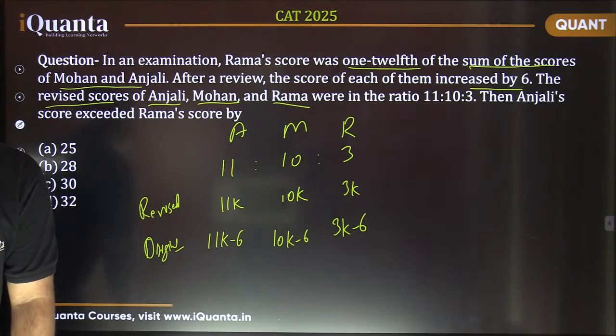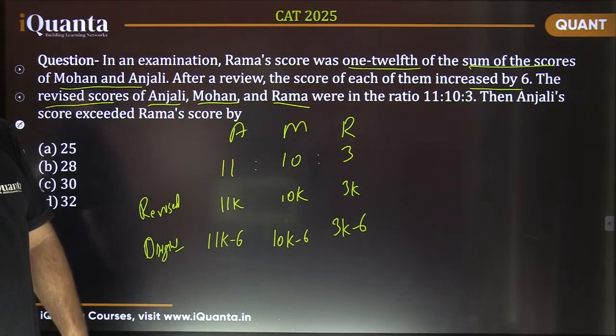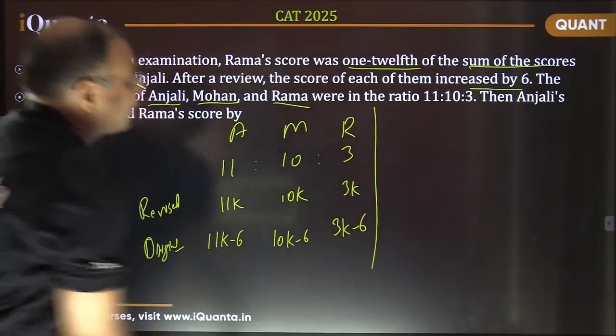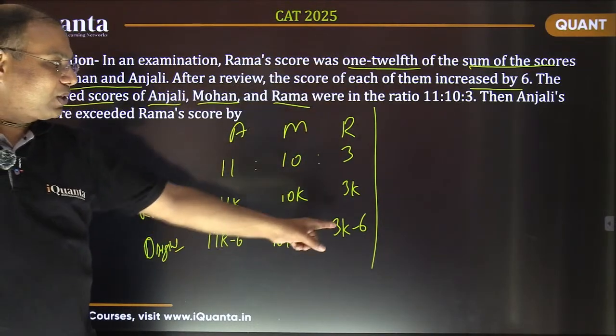Now we just need to apply the first sentence, which mentions that Rama's score was 1/12 of the sum of the other two. Rama's score is 3k minus 6.